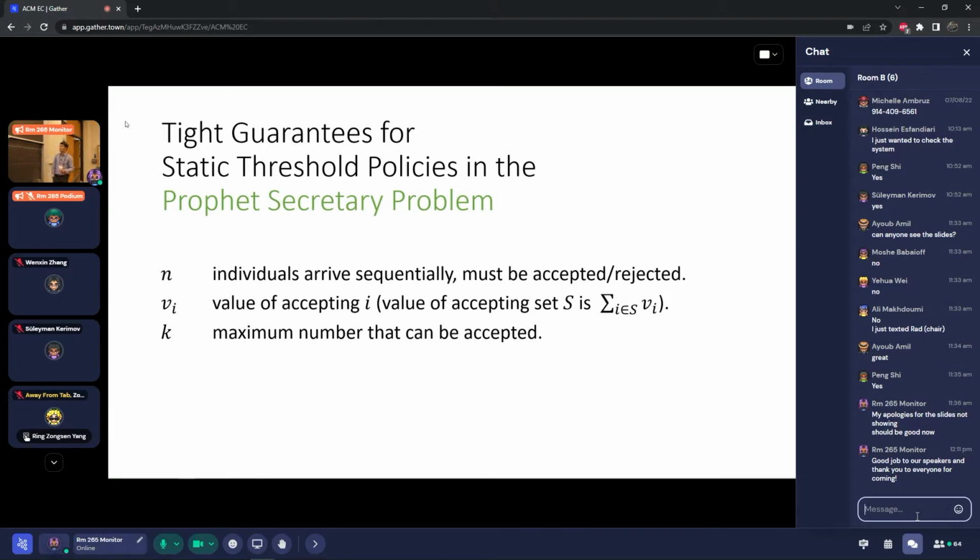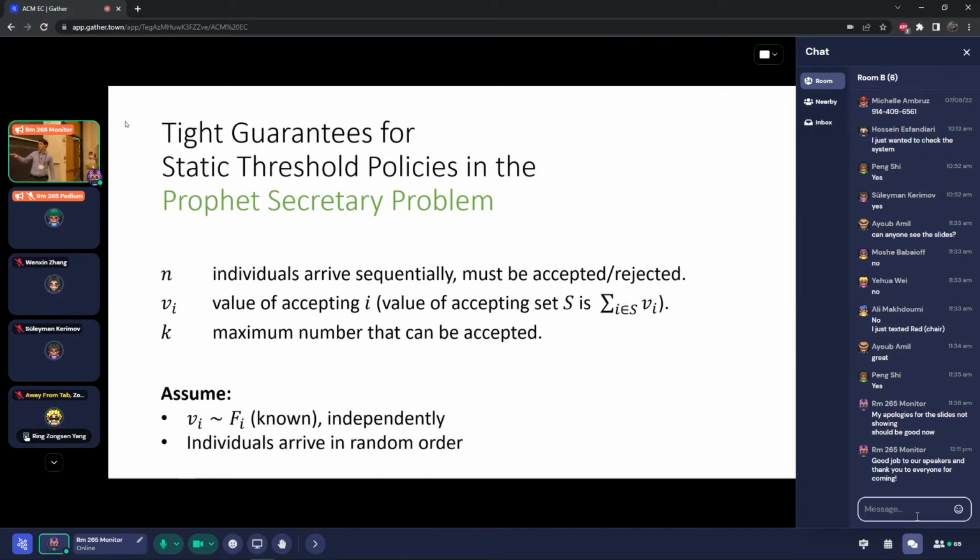In addition, we're going to make some assumptions about these values. In particular, we assume that these values are drawn independently from known distributions. At the beginning of the planning horizon, we know the distributions f_i from which these values will be drawn, but we don't know the realizations. In addition, we assume that the individuals arrive in a uniformly random order.